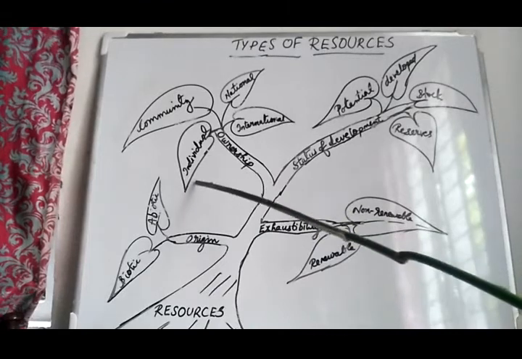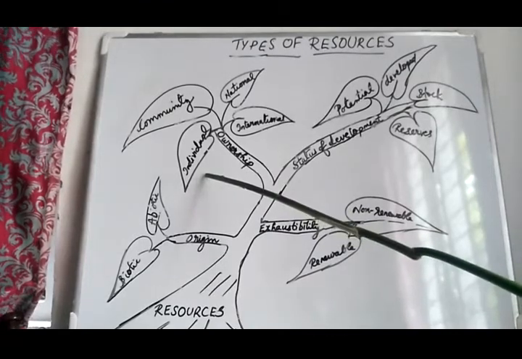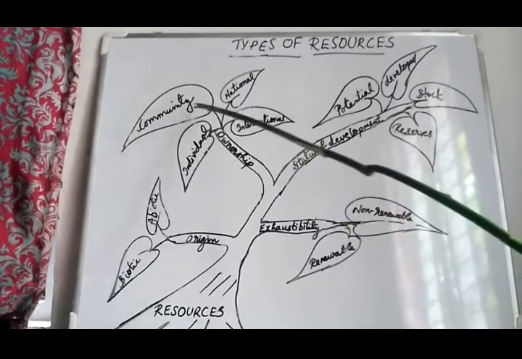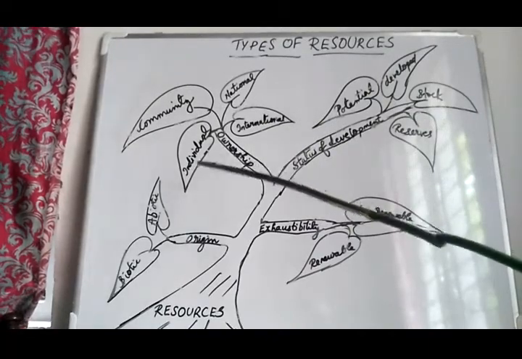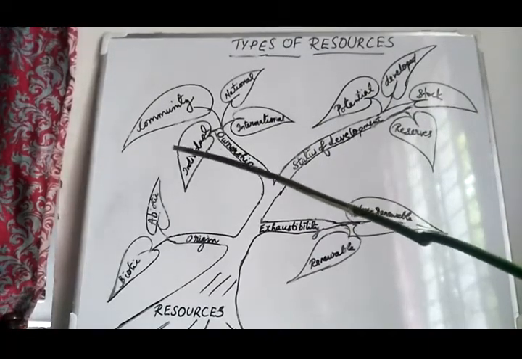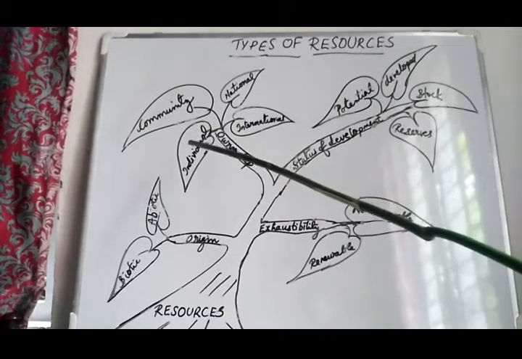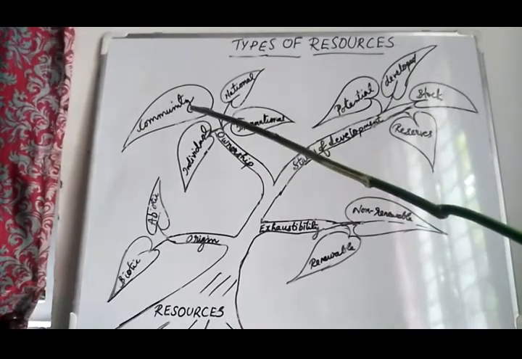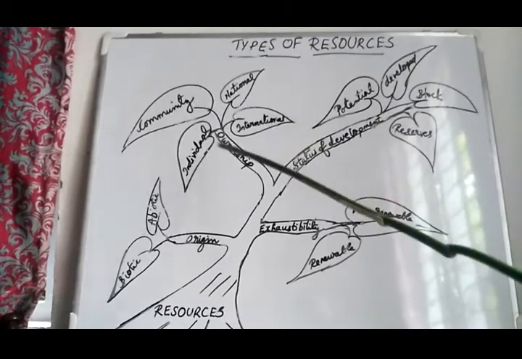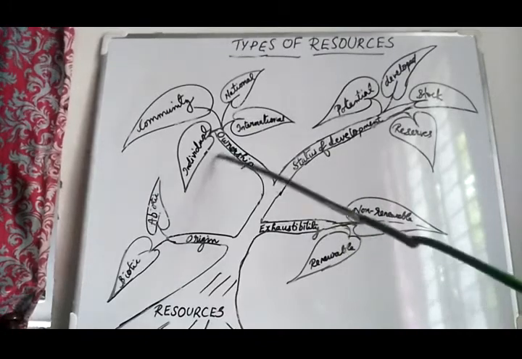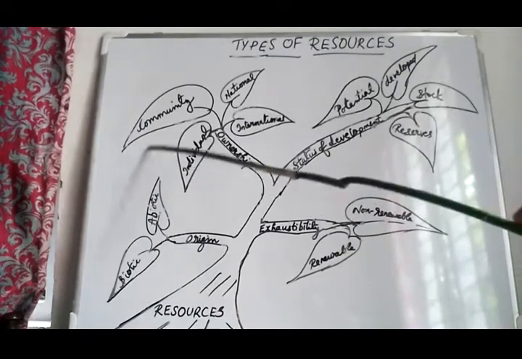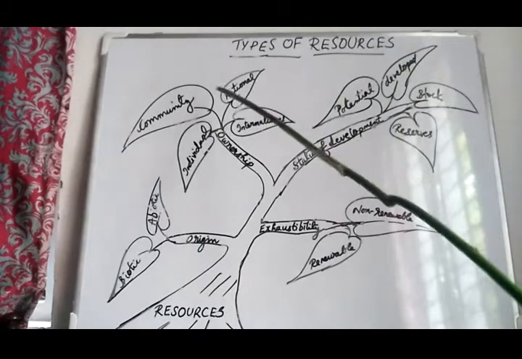All these are examples of individual resources. Community owned resources are resources owned by a community or used by a community together. For example, public park, picnic spot, burial grounds. These are not individual, these are community owned resources.